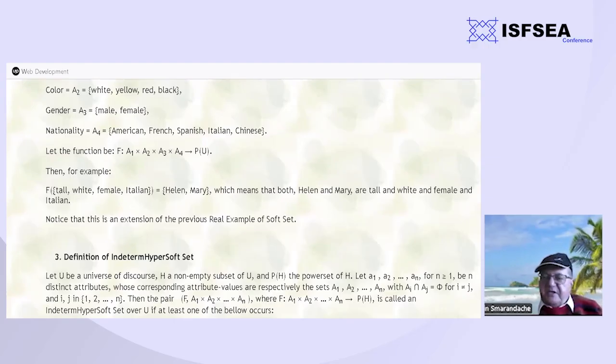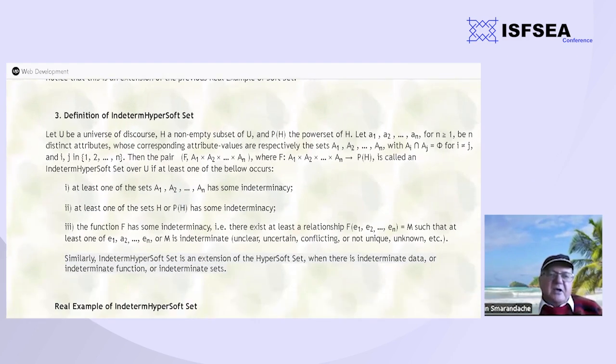This is an extension of the soft set. Now, indeterminate hyper soft set. Indeterminate hyper soft set is the hyper soft set which has some indeterminacy. Again, the indeterminacy were not clear known things or things that are alternating. So we are not sure which one of them occur.